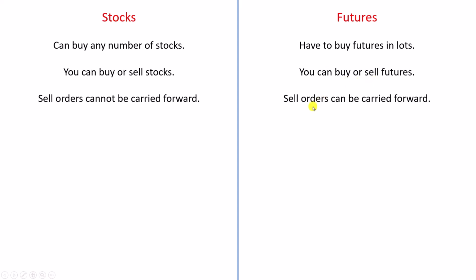Another type of sell is without buying the future, I can sell, and that is the second type of order which can be carried forward here. So let us say I sell one lot of Infosys futures today, and I can hold it till it expires. I can carry it forward till it expires. So that is one difference between stocks and futures.